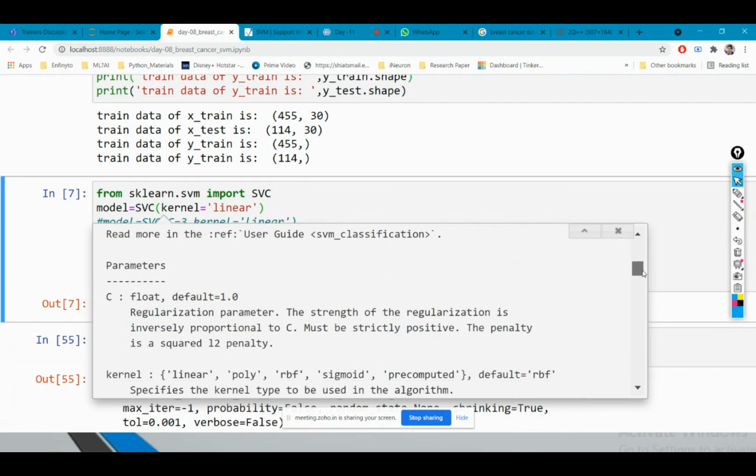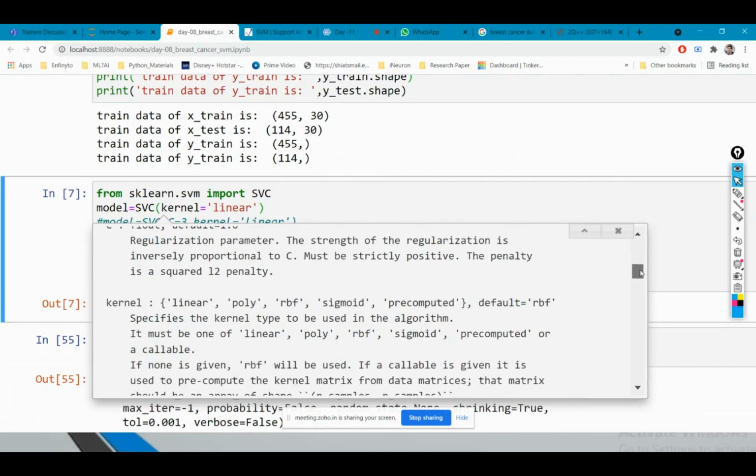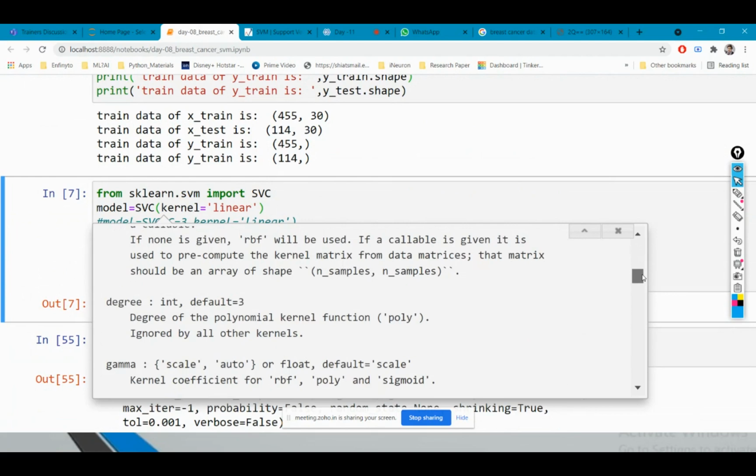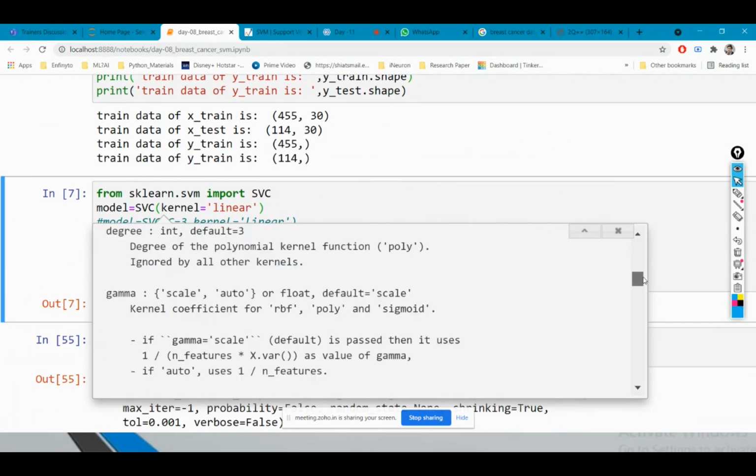For the details, you can see here what the different types of kernel are and what the C value is. The C value must be strictly positive. Degree is only used with the polynomial kernel. And gamma can have two values, scale or auto.